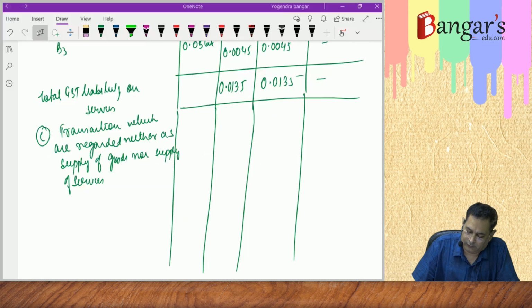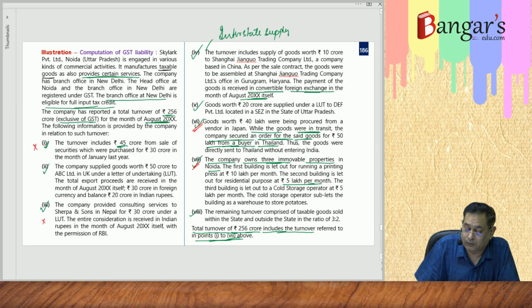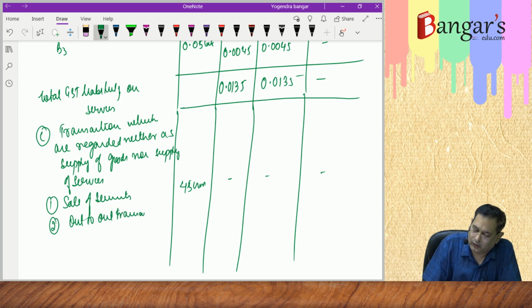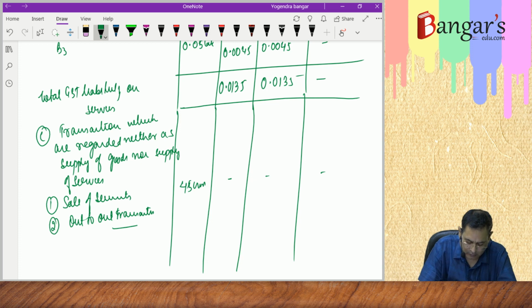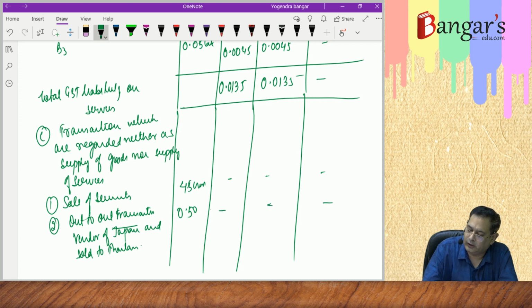That transaction was worth 45 crores. No GST liability. And one is an out-to-out transaction. You can mention that the same is goods purchased from a vendor of Nepal, a vendor of say Japan, and sold to Thailand. Out-of-out transaction. That was worth 0.50 lakhs. No GST liability will arise.